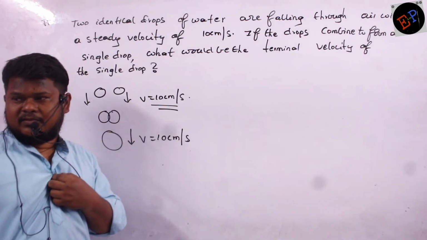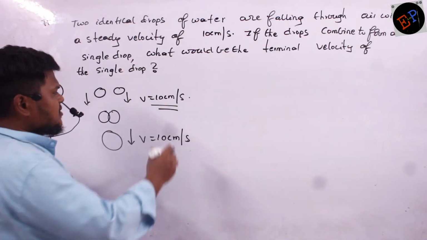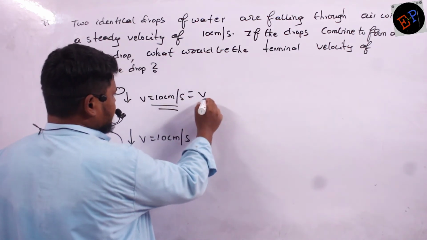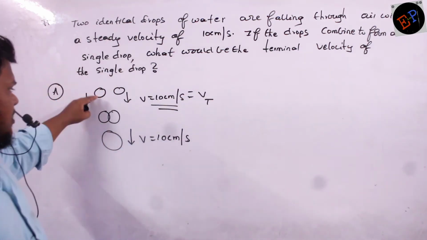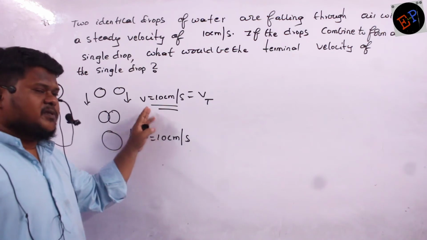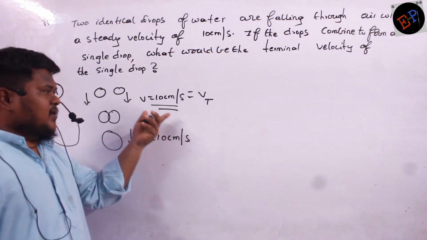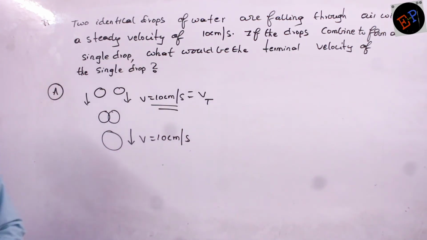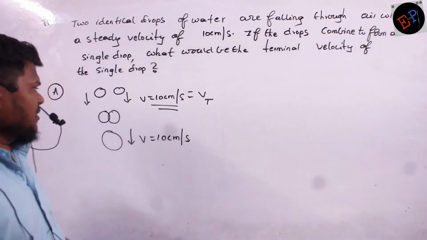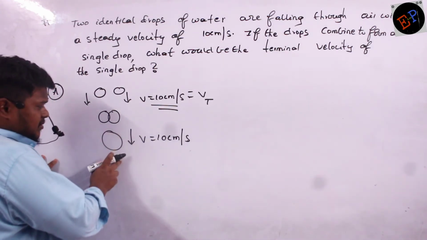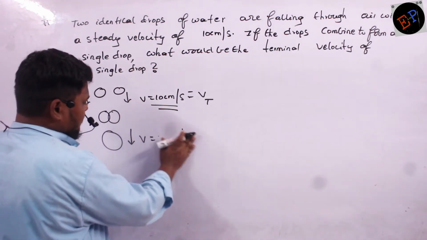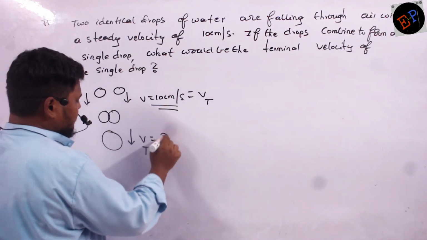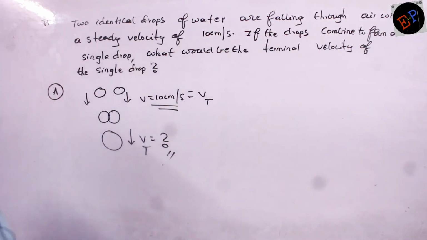If the water drops are falling with this velocity of 10, it means this itself is terminal velocity, no? Clear, no? If water drops are falling with this velocity, it means velocity is not changing. Velocity is not changing means what is that velocity? Terminal velocity only. Clear? Now when they combine, then what is the terminal velocity that I want to calculate? Are you able to understand?